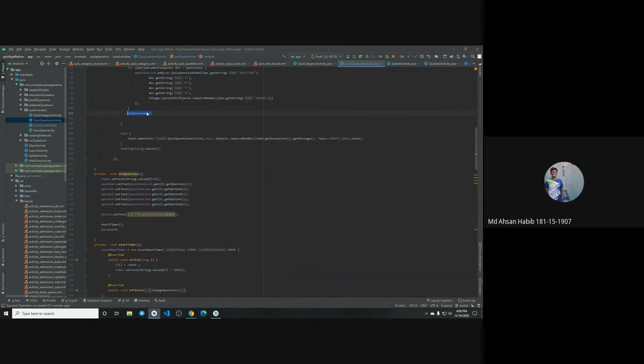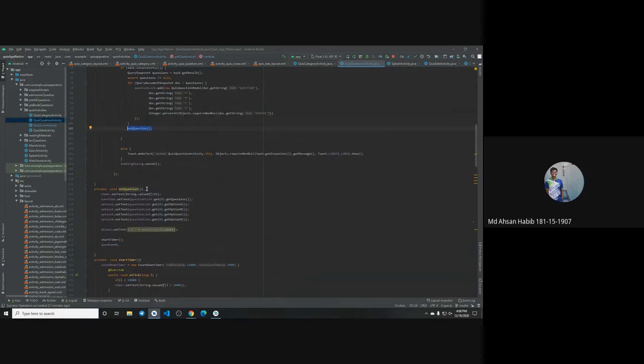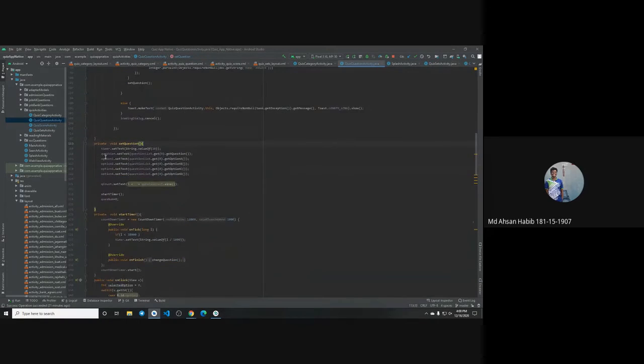This is how the set question function is made. Here I have just implemented it into the text view of the button, like question.setText, into that the get question. This is how I have done it.